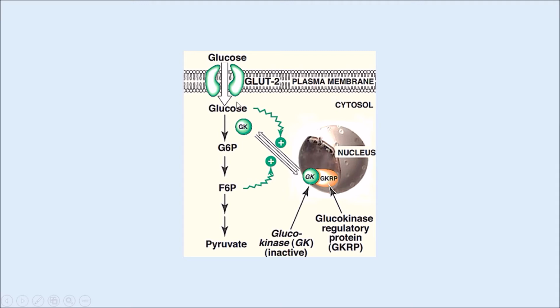When the blood glucose concentration increases, this glucokinase is freed from GKRP, comes to the cytosol, and catalyzes the phosphorylation of glucose. When the concentration of fructose 6 phosphate increases, this glucokinase is translocated into the nucleus, where it again binds with GKRP, and thus glucokinase becomes unavailable for phosphorylating glucose to glucose 6 phosphate. So in this way, glucokinase is said to be indirectly regulated by the concentration of fructose 6 phosphate and the concentration of glucose.